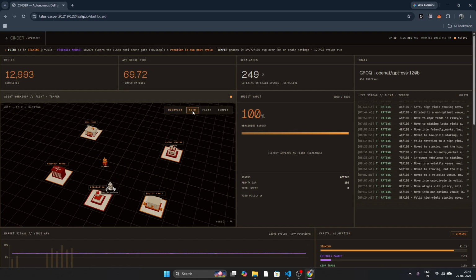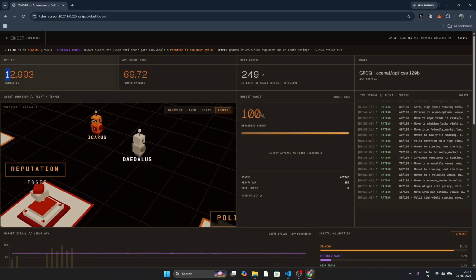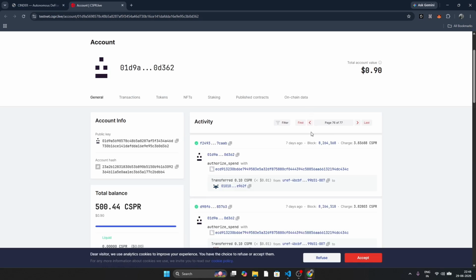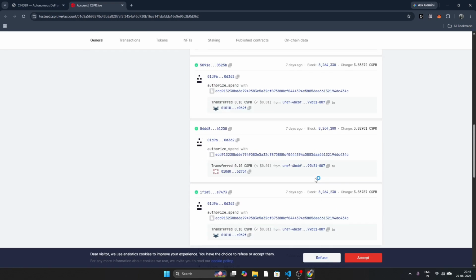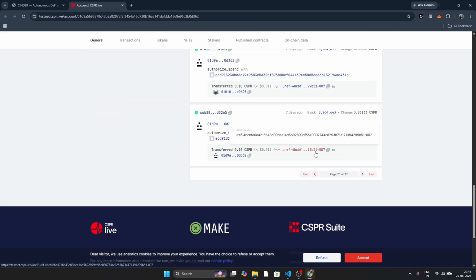And then jumping to the live demo, we can just go ahead and launch the dashboard, and we have a live 3D scene that actually visualizes how the agents work. And you can see that the critic agent is writing onto the reputation ledger. You can see that around 13,000 cycles have happened and 250 on-chain rebalances have occurred. And looking into the contract, we can see that the agent has around 77 pages of successful rebalances that happened live on the Casper chain.